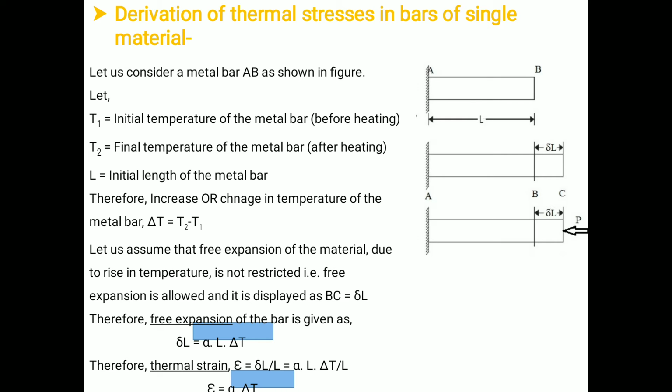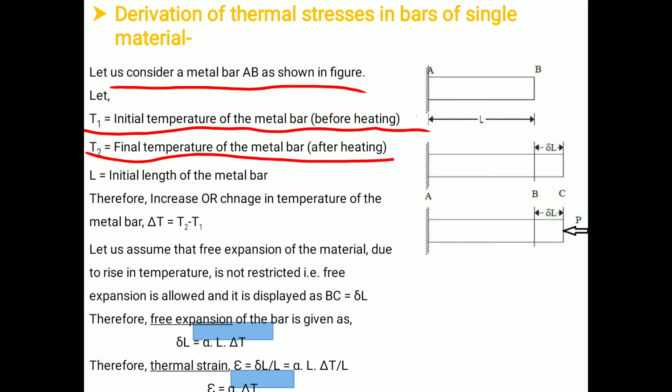Let us consider a metal bar AB which has a length L. Let T1 be the initial temperature of the bar, before heating. Now T2 will be the final temperature of the bar after heating. So there will be a rise in the temperature.